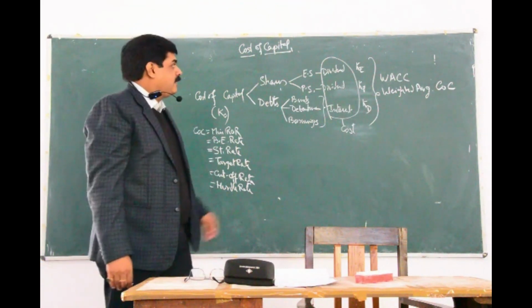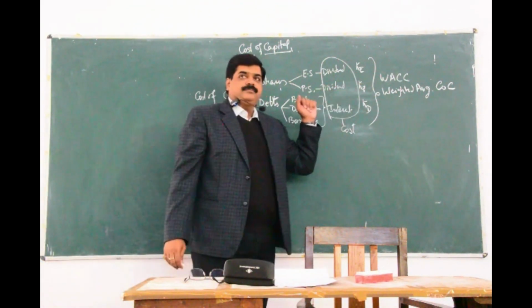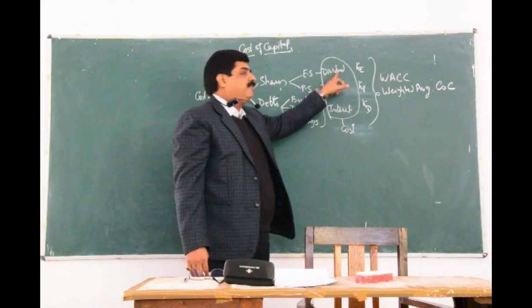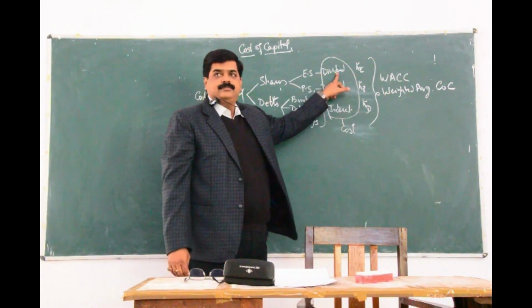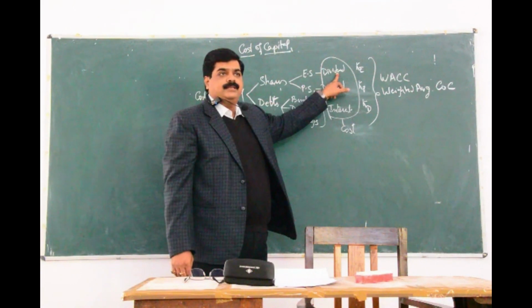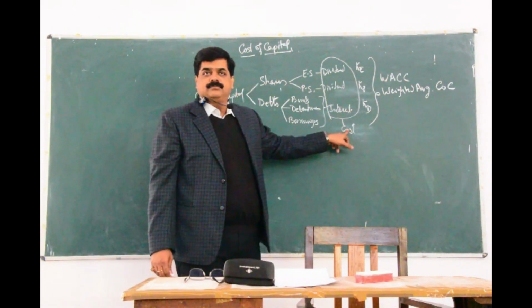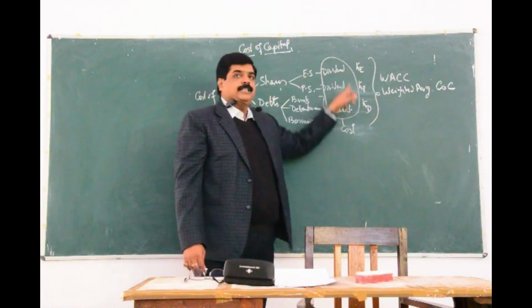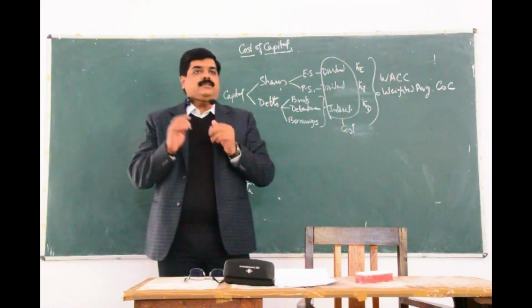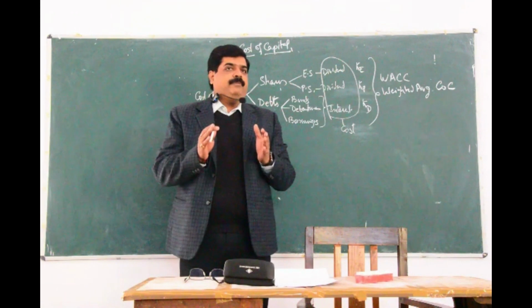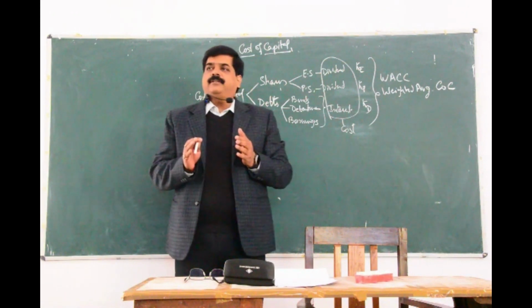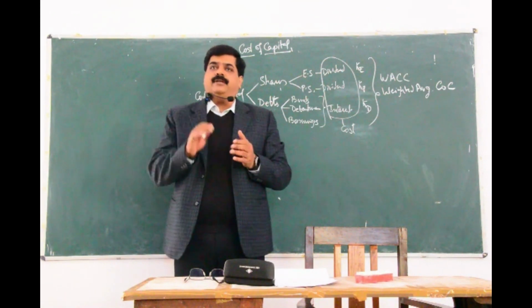That means, as you are aware, the amount of dividend fixed for equity will not remain the same for preference or the interest amount of the debts. That means the expectation by equity shareholders, by preference shareholders, and by debt holders is different.